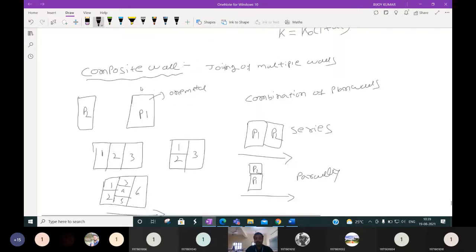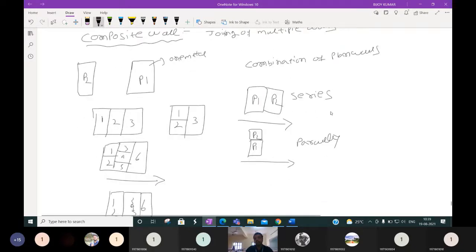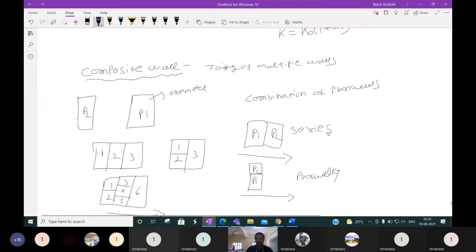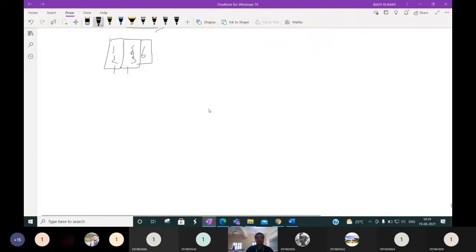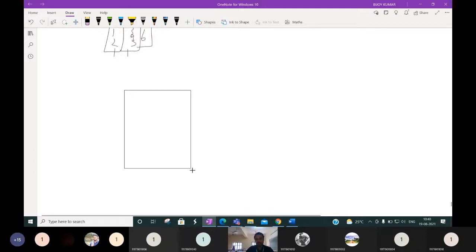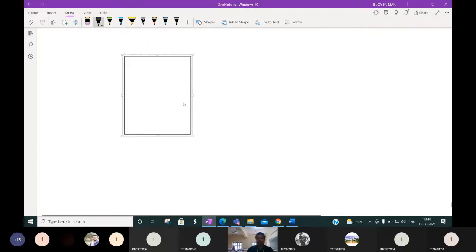The composite wall means nothing but a combination of plane walls, whether in series or in parallel. It is the combination of different plane walls. So let us take one example. Kindly listen, because based on this composite wall, many problems, numericals will be asked.